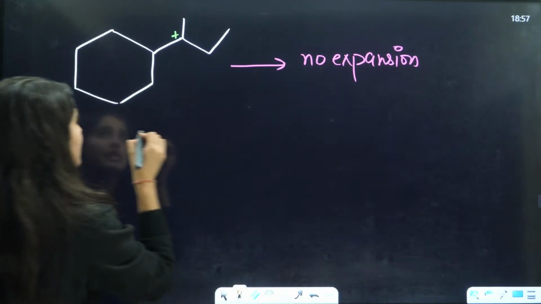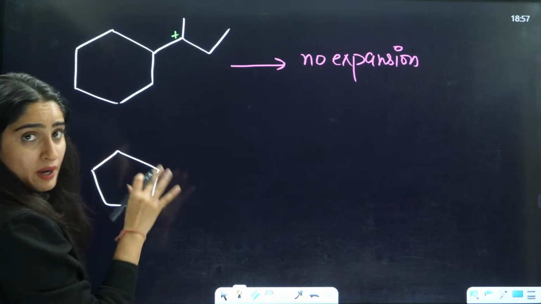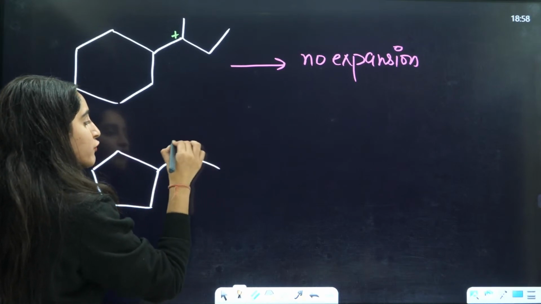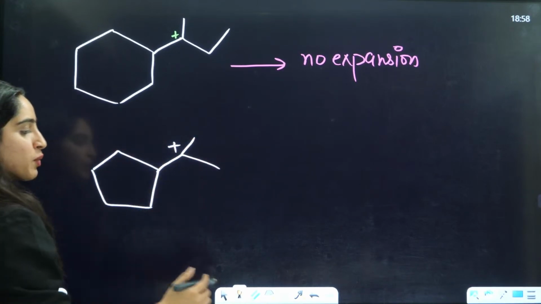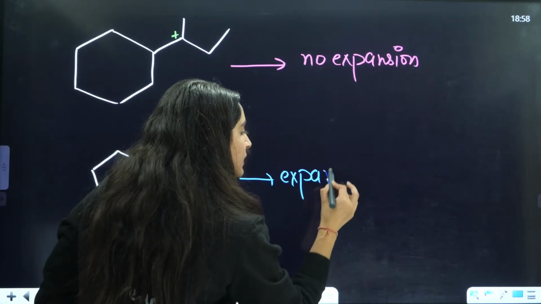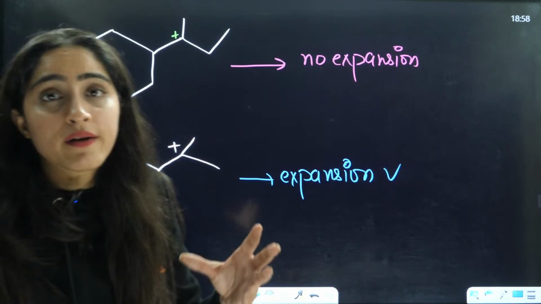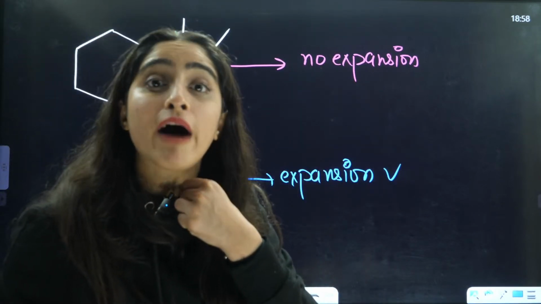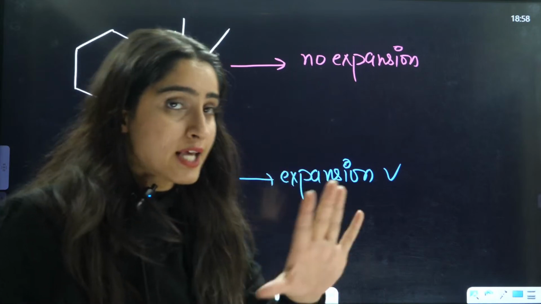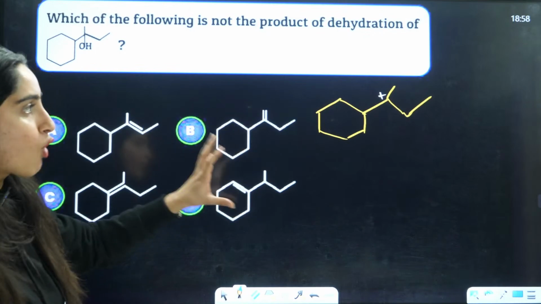But if you have a 5-membered ring like that, then expansion will happen, because a 6-membered ring is more stable as compared to a 5 or 7-membered ring. So in this case expansion will not occur.